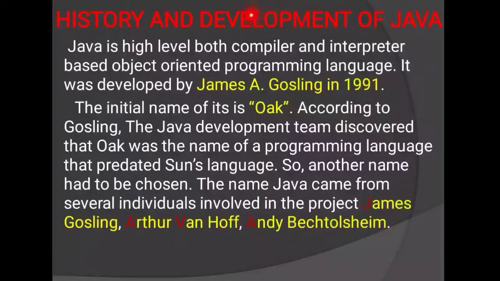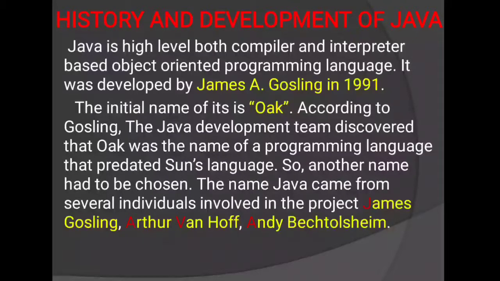That converter or translator are compiler and interpreter.